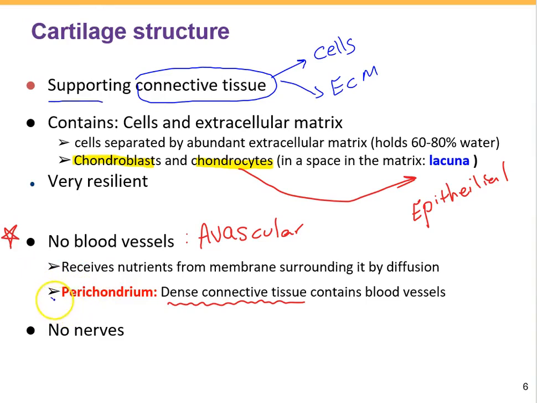Peri means around, chondro means cartilage. So perichondrium is a dense connective tissue found around the cartilage. This membrane serves as a supportive structure for cartilage, contributing to its nutrition, growth, and repair throughout the body.